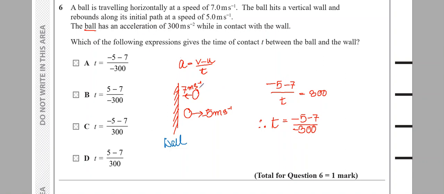বলটা যাচ্ছিল 7-এ, এই পয়েন্টে এসে it came to rest. তার মানে the ball eventually came to rest when it was in contact with the wall. এই যে অ্যাক্সিলারেশনটা, was it causing the ball to speed up or slow down? Since this was causing the ball to slow down, of course this would be -300. This was really tricky, and you must be wondering যে কেন -300 হলো?